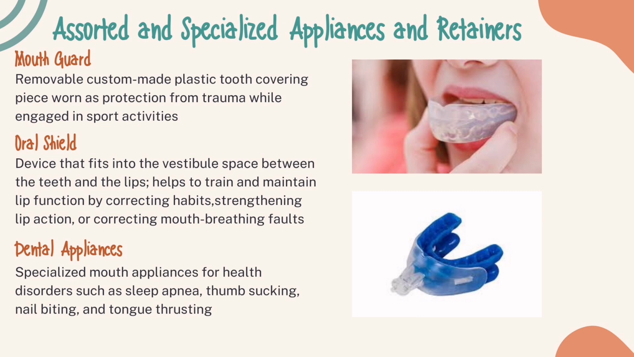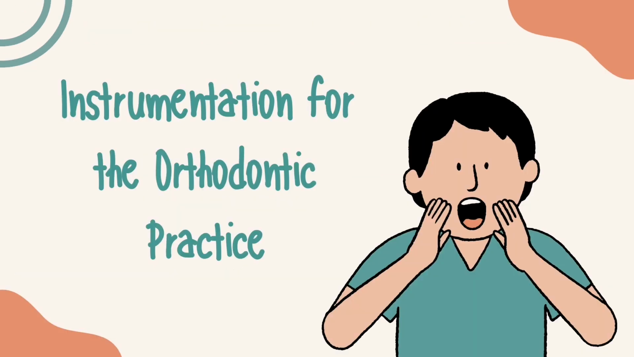And last, the dental appliances. Specialized mouth appliances for health disorders such as sleep apnea, thumb sucking, nail biting, and tongue thrashing. Let's proceed to the instrumentation for the orthodontic practice. Each practice requires specialized tools and instruments to complete assigned tasks. Some of the most popular orthodontic instruments are listed here.